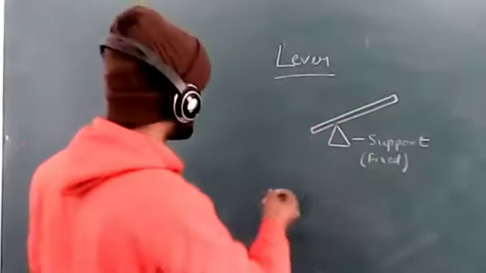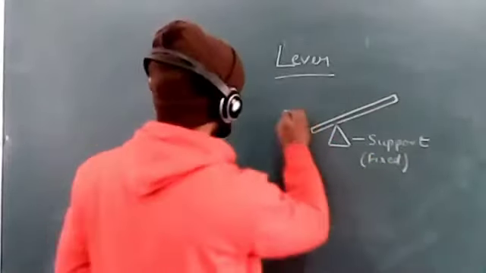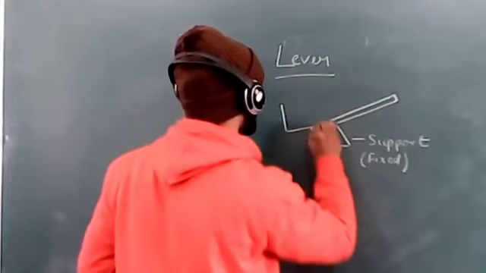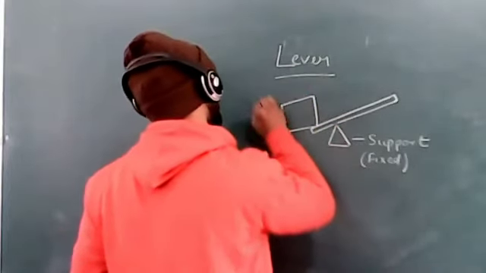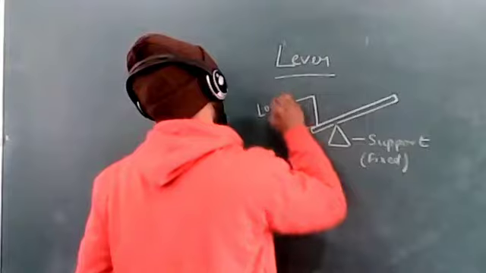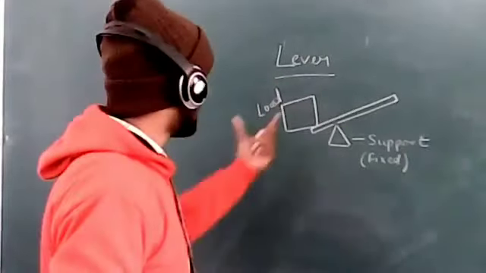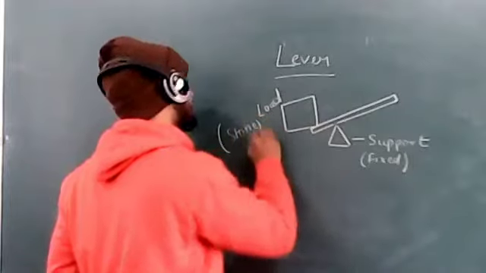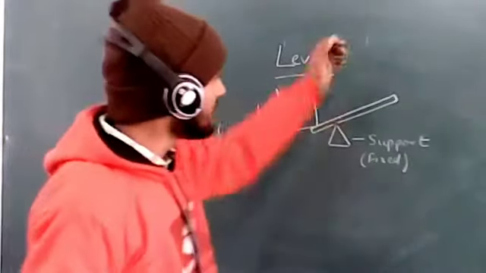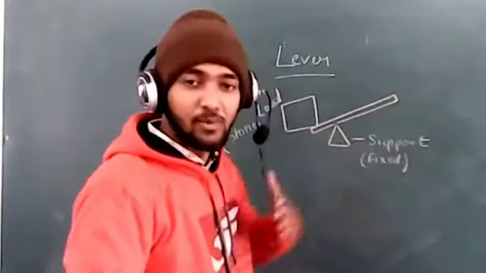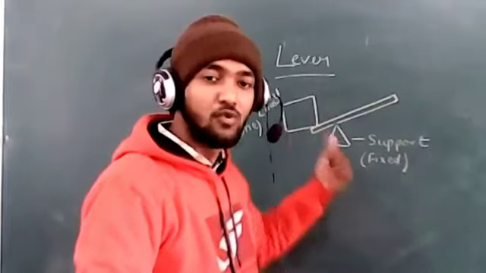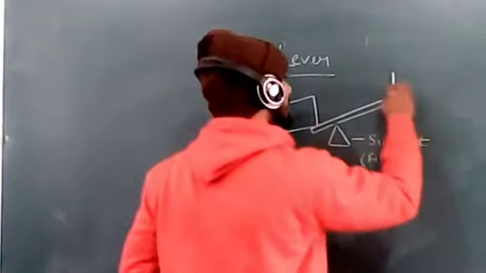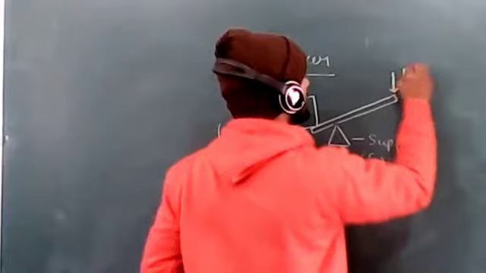Suppose there is a big load, a big stone, here. The person applying force on the other end, that force will be called effort.